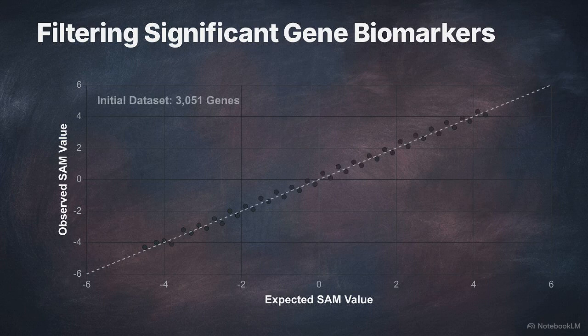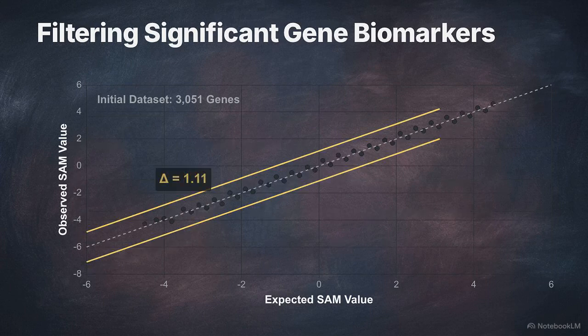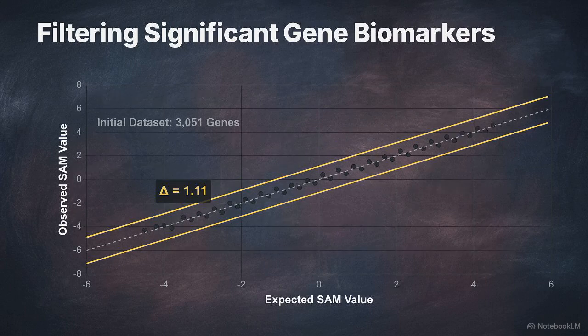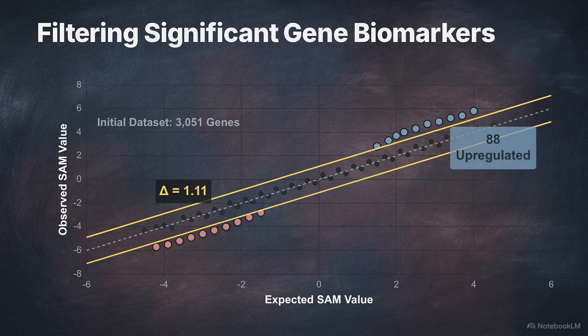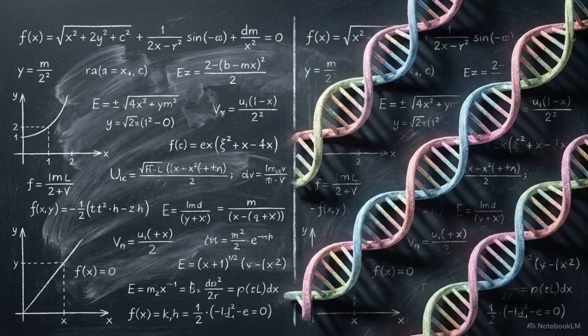This scatterplot displays expected SAM values against observed SAM values. Selecting a delta of 1.11 locks the false discovery rate at 0.05. Genes outside this threshold are flagged. A secondary 2.0-fold change requirement ensures the expression difference is at least a 100% deviation. Filtering the original 3,051 variables through these parameters leaves a final output of 88 upregulated and 43 downregulated genes. SAM isolates biomarkers by combining mathematical FDR control with physical biological magnitude.